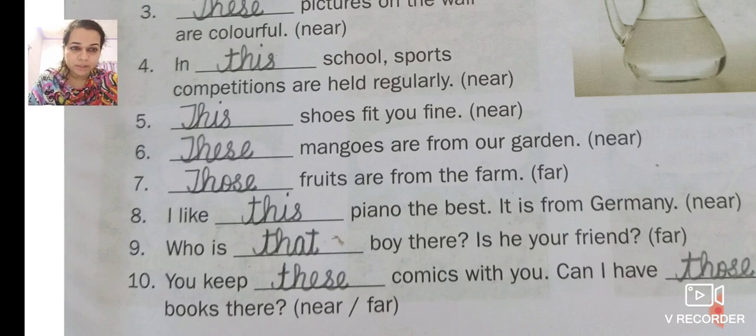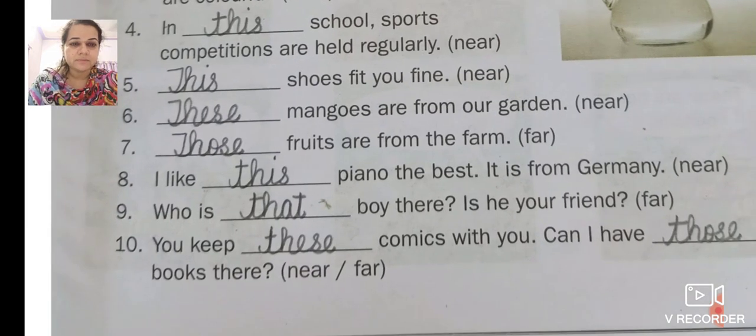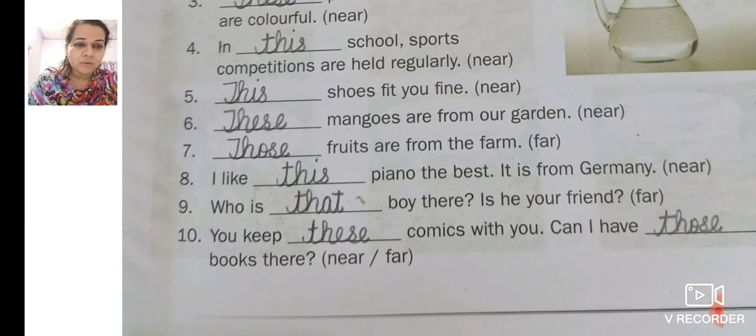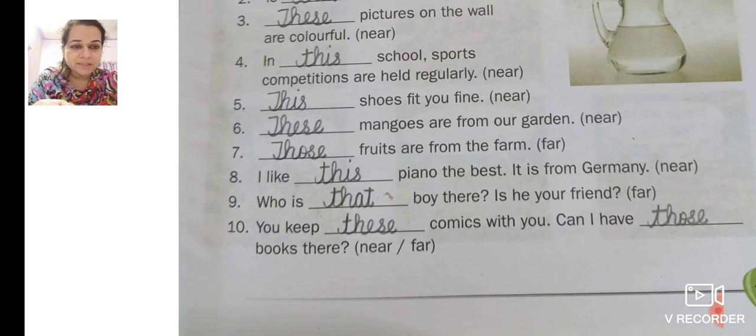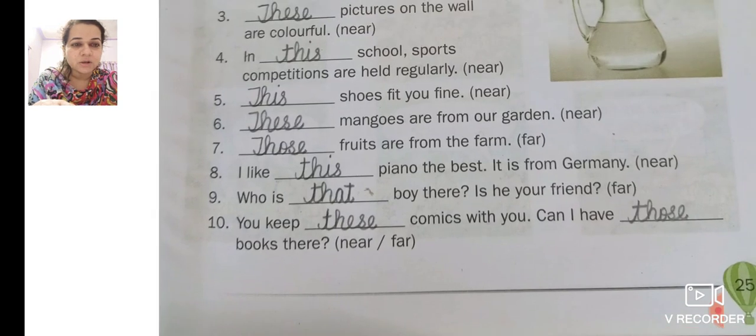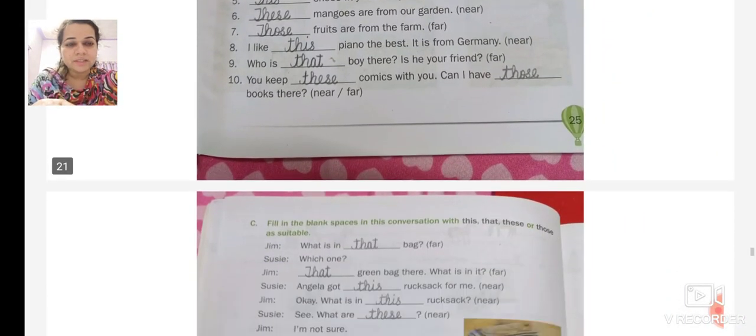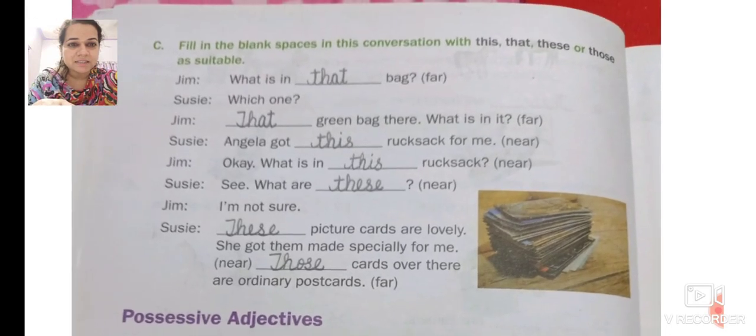Who is that boy there? Is he your friend? You keep these comics with you. Now comics, it is plural comics. Can I have dash books there? Now it is far and it is books. So what do we use for far? We use those. These is for comics and those is for books because comics are near and books are far. So we use these and those. Here we end with the exercise. We move on to another exercise.